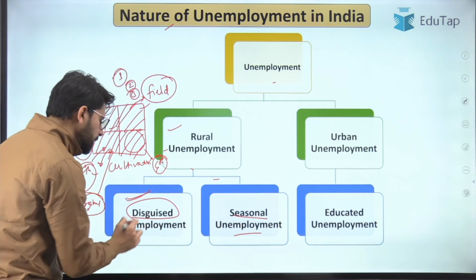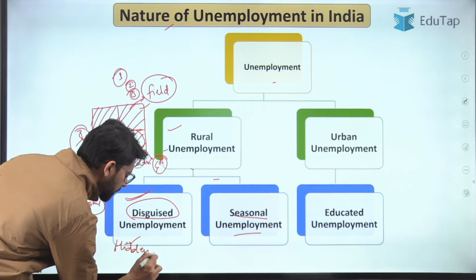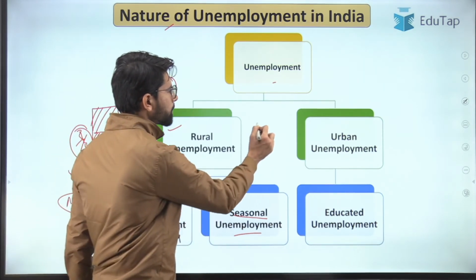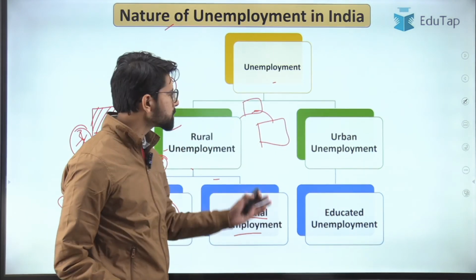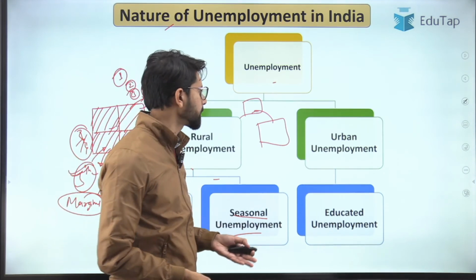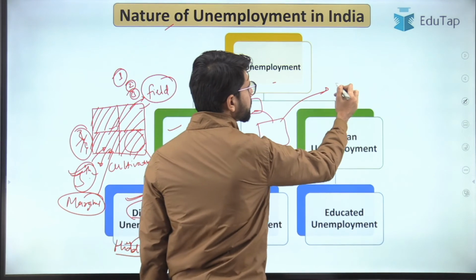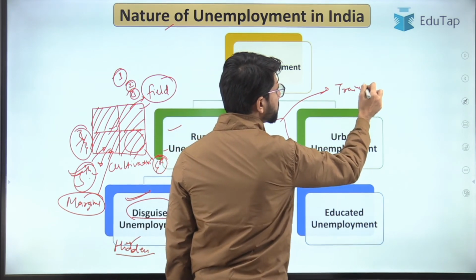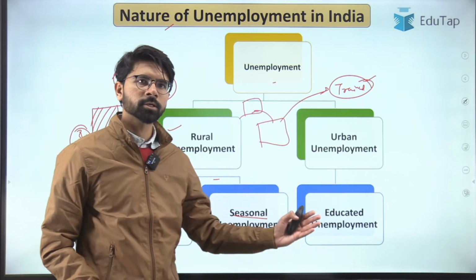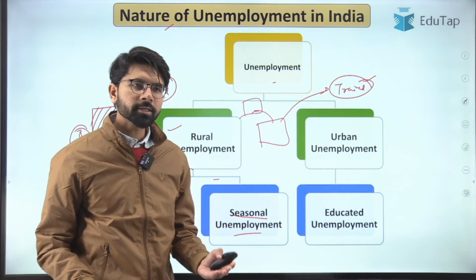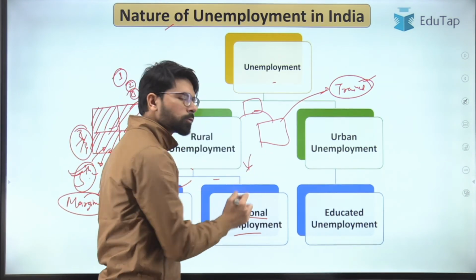That is the disguised unemployment. It is also known as hidden unemployment. Hidden unemployment, because there are 5 people in a family and all of them want to work in a field, and because of which their productivity will be very less. But if the fifth person is trained, then he can contribute to the economy better in other sectors, that is the service sector or the industrial sector. So we need to make sure that the disguised unemployment rate is very less.